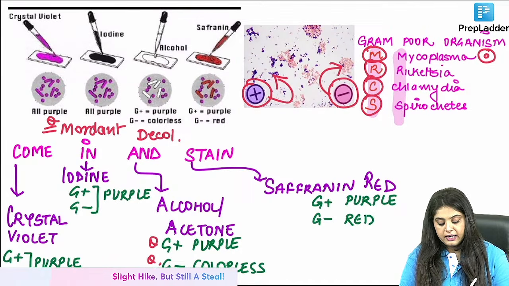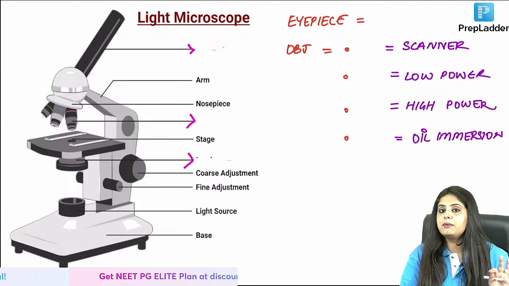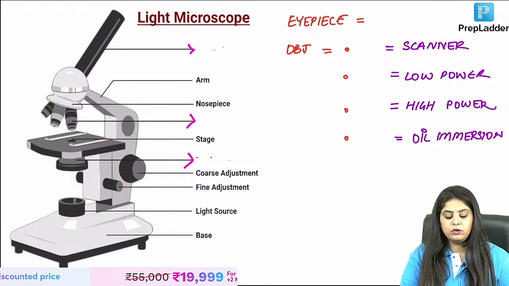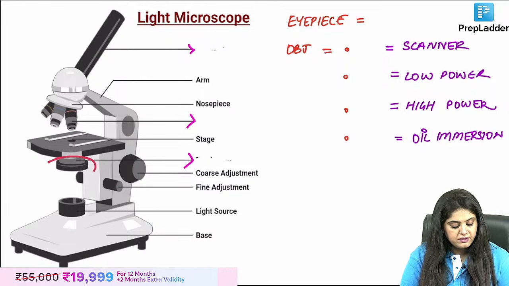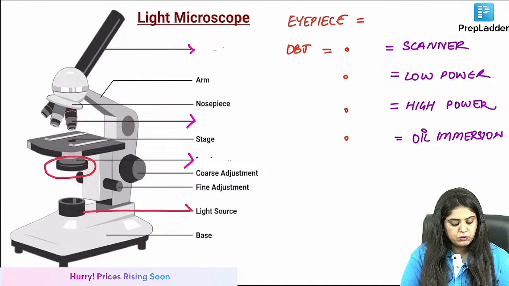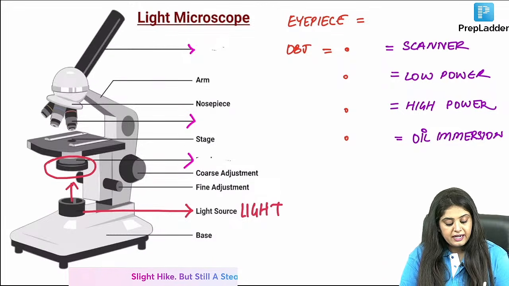Now I am going ahead and asking you questions that they will give you from labeling of microscope. So 3 microscopes are asked in the exam. This is the usual light microscope that all of you know. Image number 1 labeled will be, what is this? What is this golden thing? Because I label some things for you. Obviously what you have at the bottom is the light. When the light comes, the light will go through.